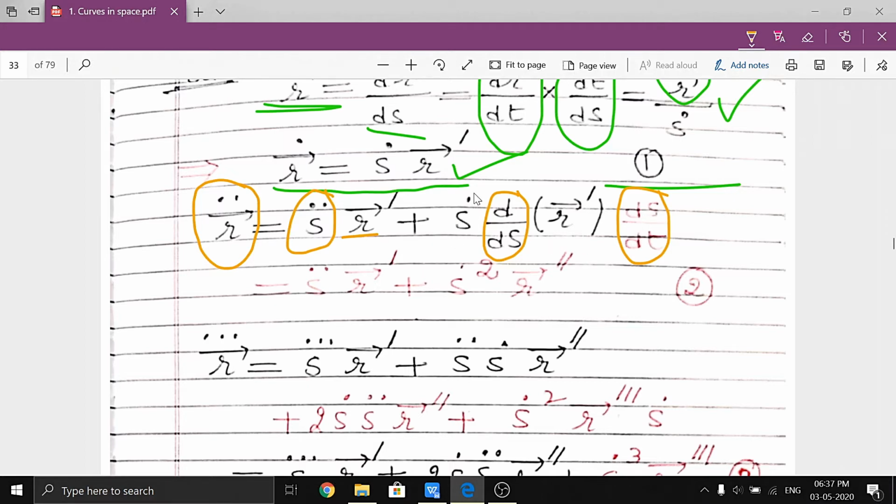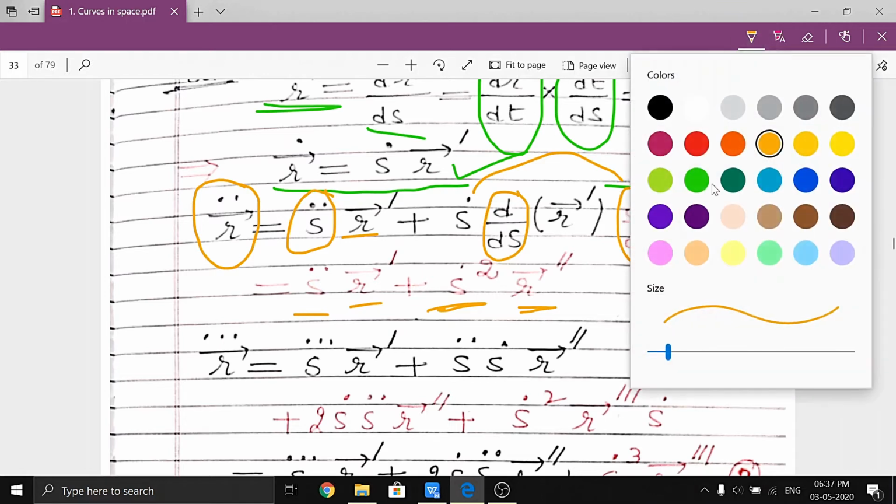So this total product converts into s dot square, right? So what we get is s double dot r dash plus s dot square into r double dash. Clear? So that is equation number 2, the value of r double dot.